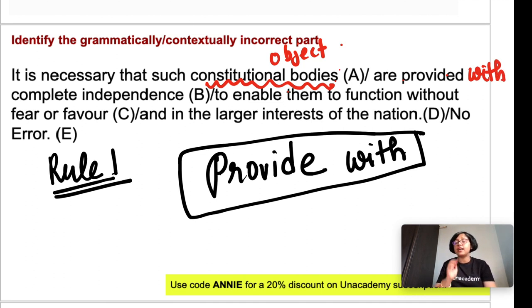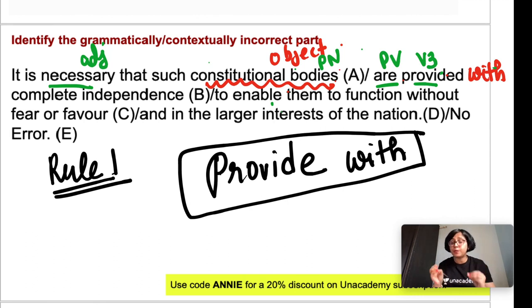Now let's analyze the sentence. It is necessary. Necessary is an adjective. That such constitutional bodies, plural noun, are, plural verb, are plus V3, are provided with complete independence. Why V3? Because this part is in passive voice. With complete independence. Independence, singular noun, complete adjective. Complete independence to enable.